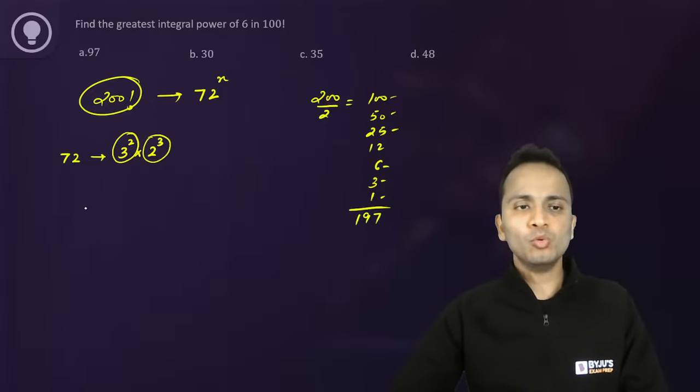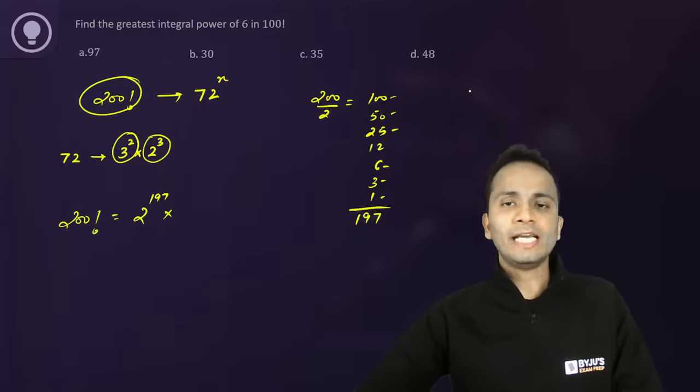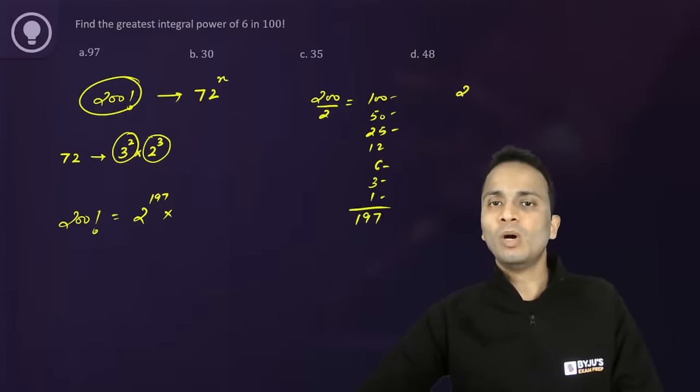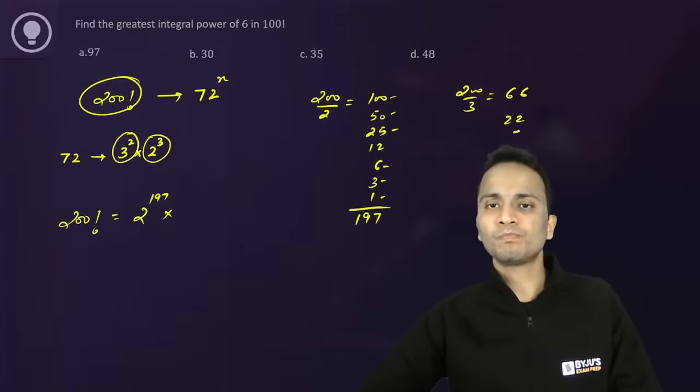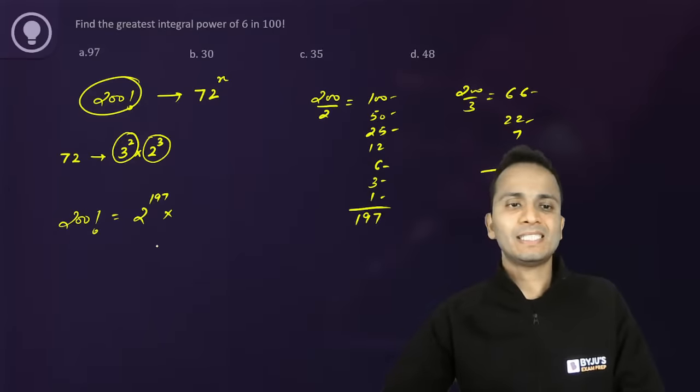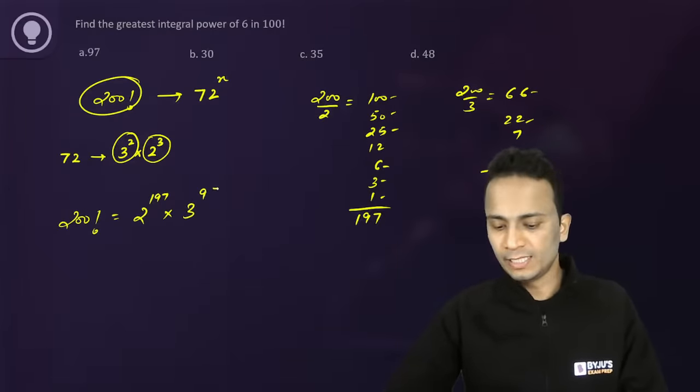So in 200 factorial, power of 2 is 197. So next is power of 3. So 200 upon 3 is 66, 22, 7, 2, 88, 90, 97. So power of 3 is 97.